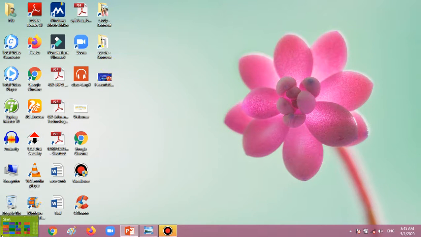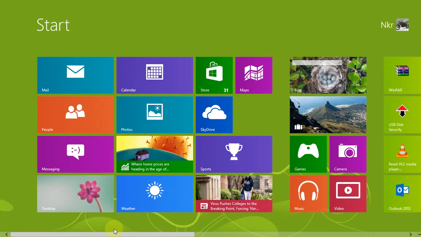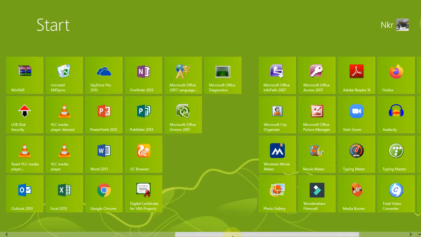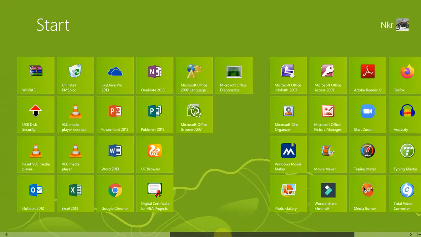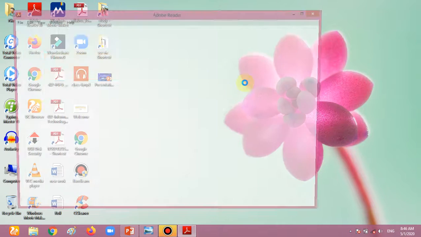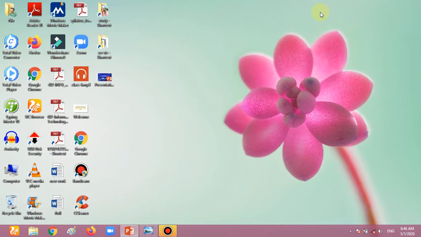Now I promise you to show you the live tiles. So I am showing you the live tiles. Okay, these are the live tiles which we use for doing any type of work. For example, I want to open the Paint program or I want to open this program. Okay, this is also a live tile. I am clicking on it and our program is going to be started. It is also known as live tiles.